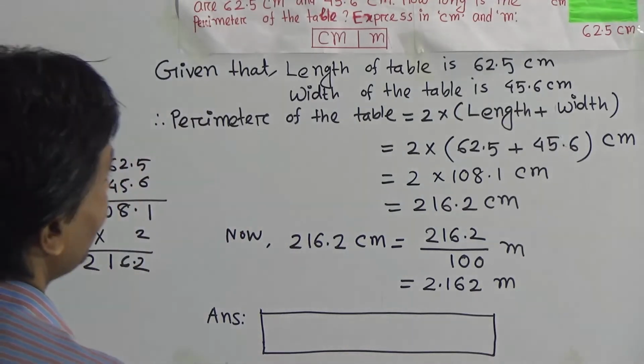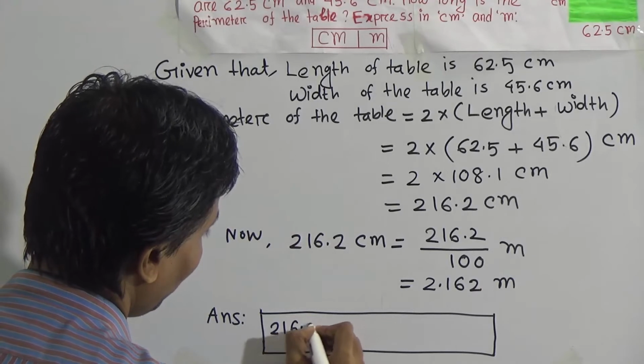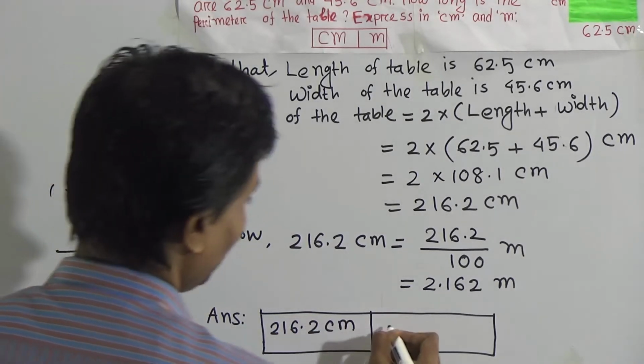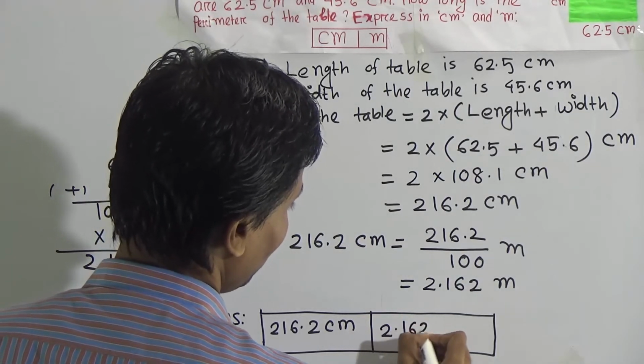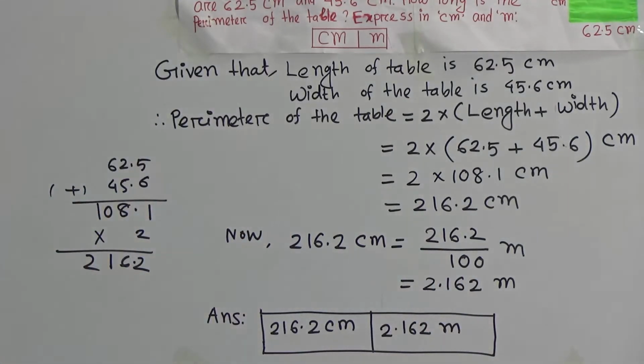At first you write the centimeter. That means 216.2 centimeter and 2.162 meter. Okay, dear student, you understood?